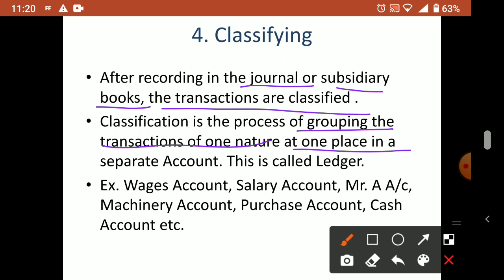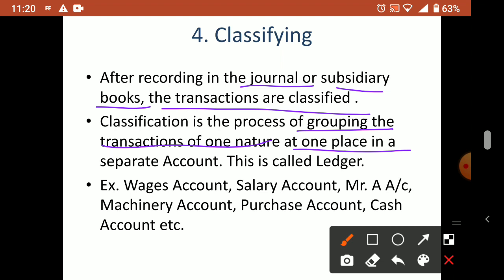Understood? So purchase account is a class, sales account is a class, and whatever salary you pay at the end of the month, you can put all the salaries under one heading. This is called classification: the process of grouping the transactions of one nature at one place in a separate account.